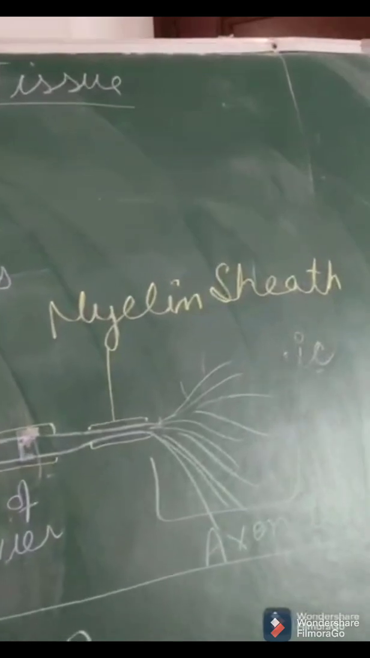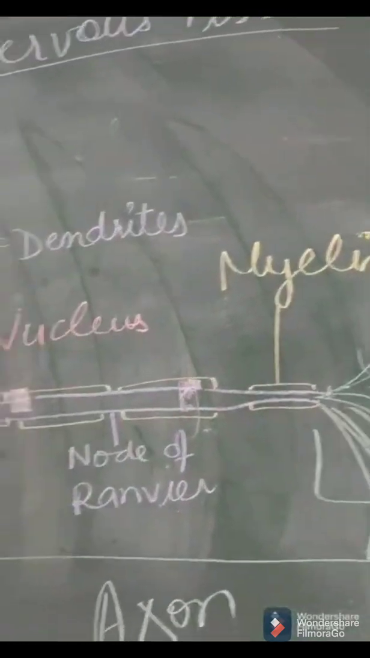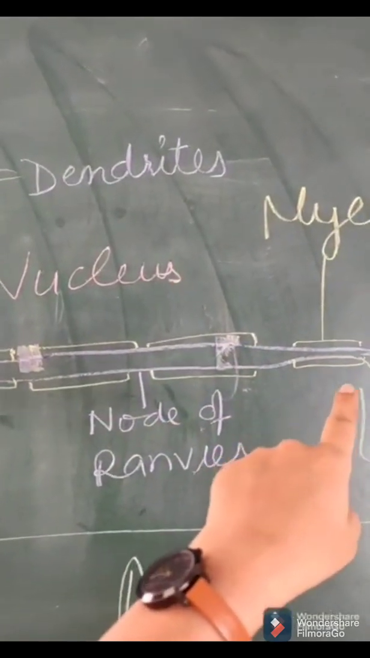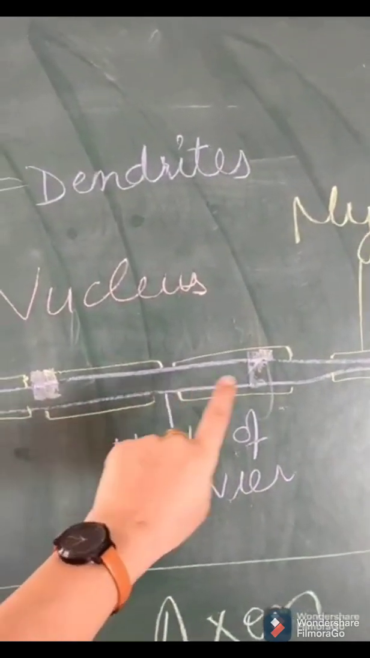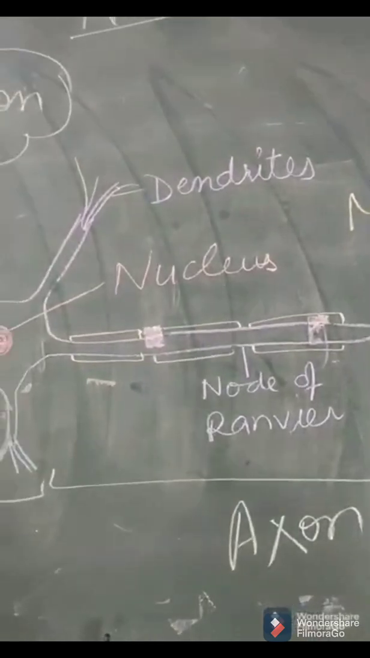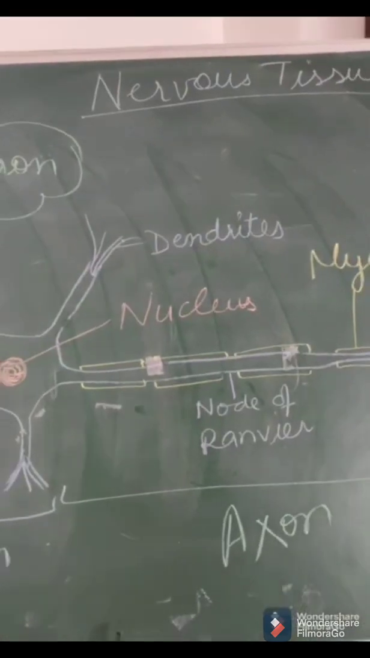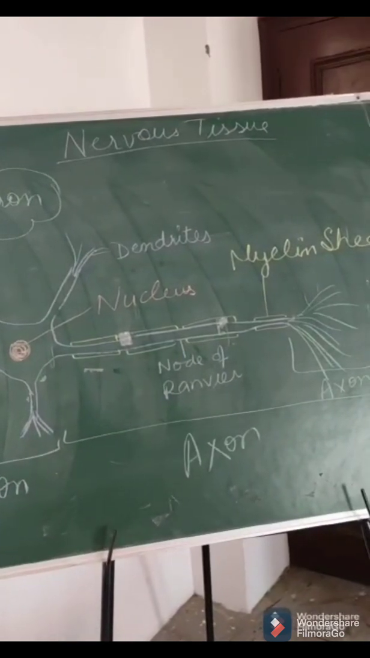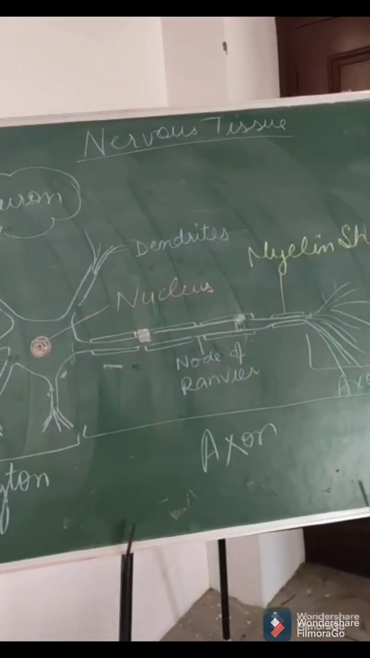This covering is known as myelin sheath. It is not continuous, it has breaks in between. Right? Wherever the break is present, that portion is known as node of Ranvier. So this is the nervous tissue. Nervous tissue is present in the brain, spinal cord, and nerves in our body.